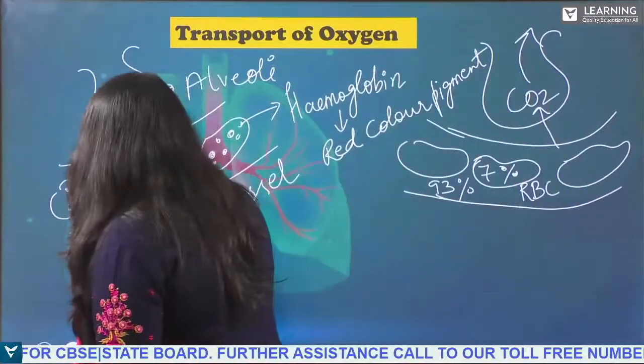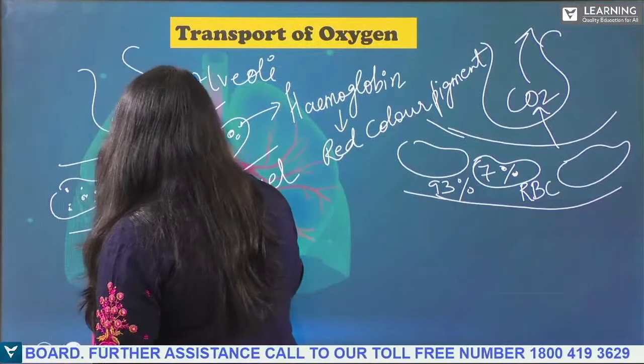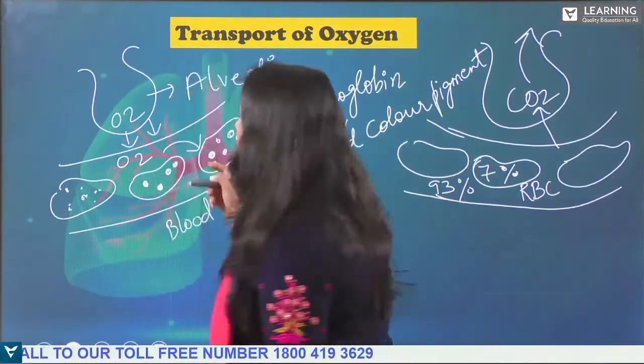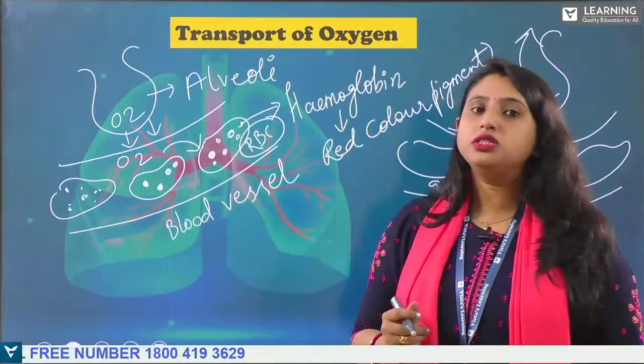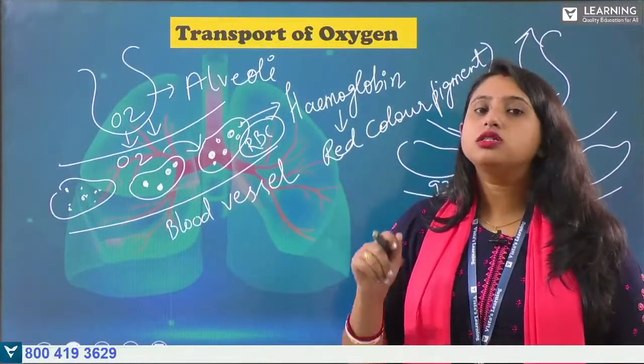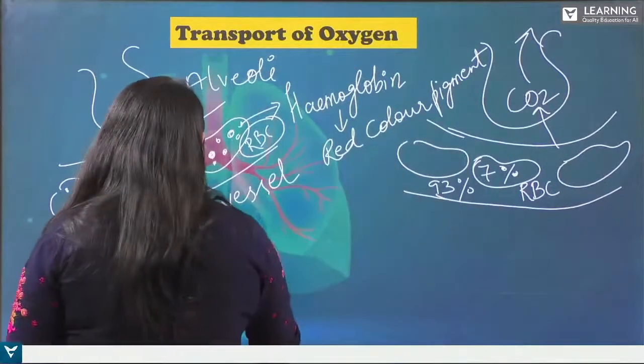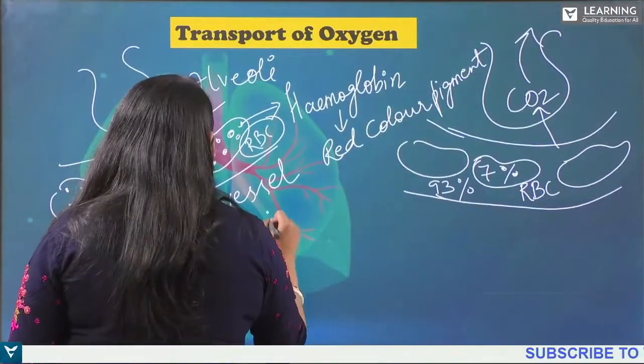So when oxygen comes and binds to the RBC cell, it is called oxyhemoglobin. Clear? So what happens? Oxygen is binding with what?